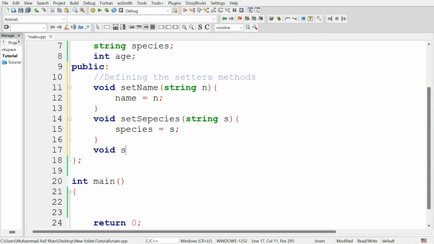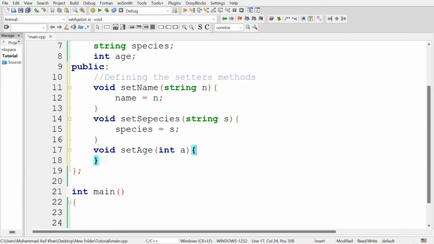Define one more setter method for age, set age, and give this a parameter of type int. This will receive an argument of type integer, let's say a, and it will store this integer value in the attribute age of the object.